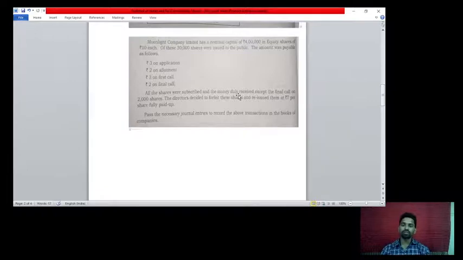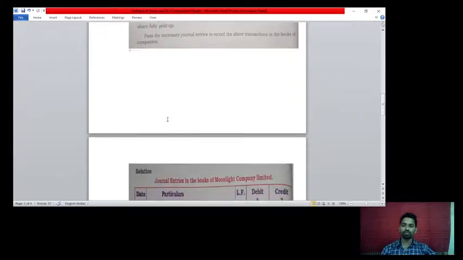That's why the director has decided to forfeit these shares. It means cancelling the shares, cancelling the rights of the shareholders, and again they are going to reissue. First of all, we will see the journal entries for the forfeiture of the shares.